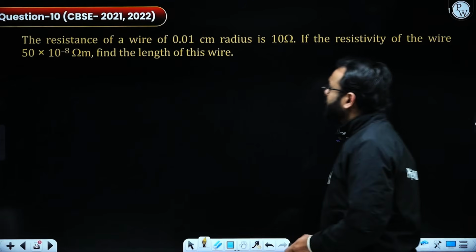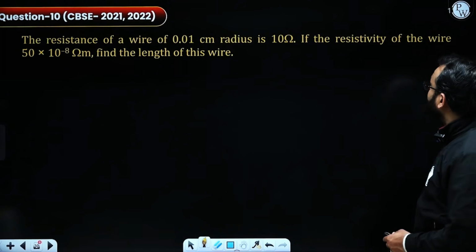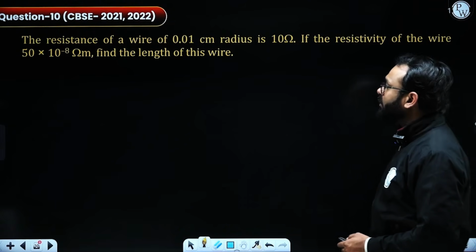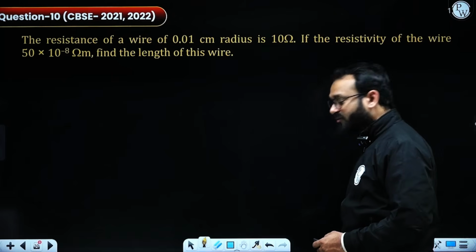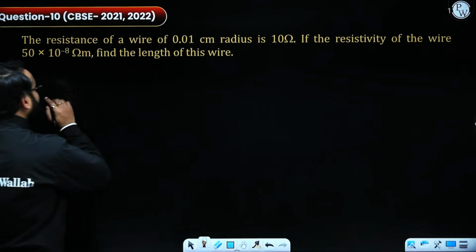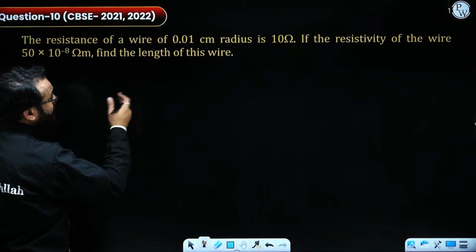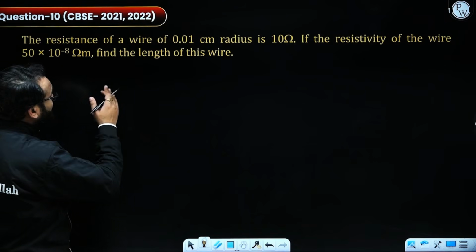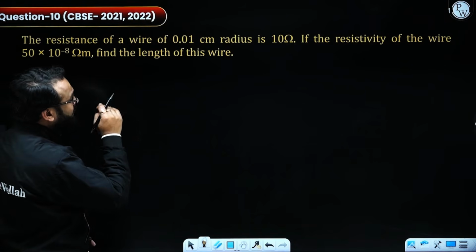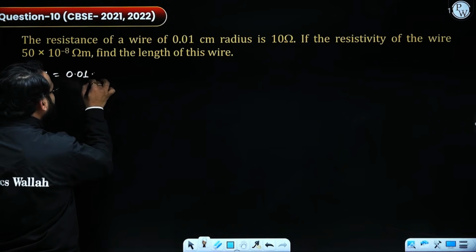So it says a resistance of wire of 0.01 centimeter radius is 10 ohm. If the resistivity of the wire is 50 into 10 to the power minus 8 ohm meter, find the length of the wire. To get this, we need to write first of all the given values that are provided. So we are given the radius, that is 0.01 centimeter.